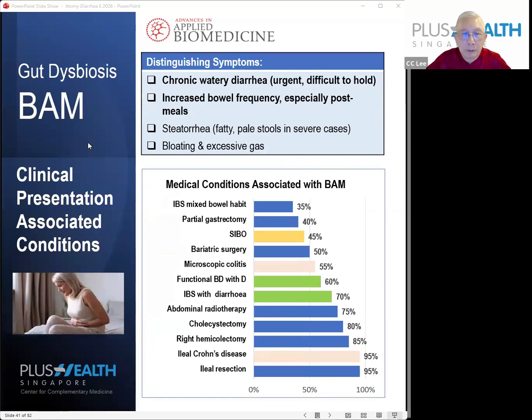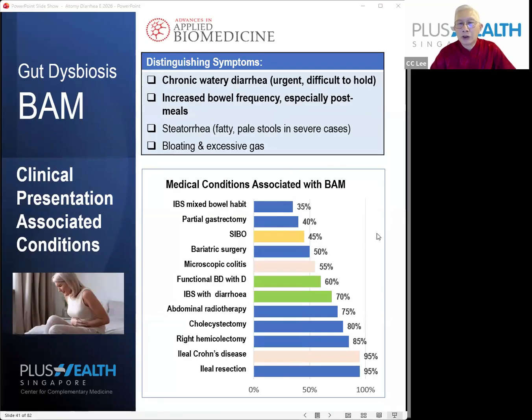Now you look at the symptoms: basically chronic watery diarrhea, very urgent, difficult to hold. This is a typical symptom for these types of diarrhea. Increased bowel frequency, especially post-meal. Now the problem is that this always has a lot of overlap with the bacterial overgrowth symptoms of diarrhea. But very common for older people is having urgent, difficult to hold watery diarrhea very often, and whenever post-meal, you will always have a higher frequency of going to the toilet. This is one of the symptoms of BAM.